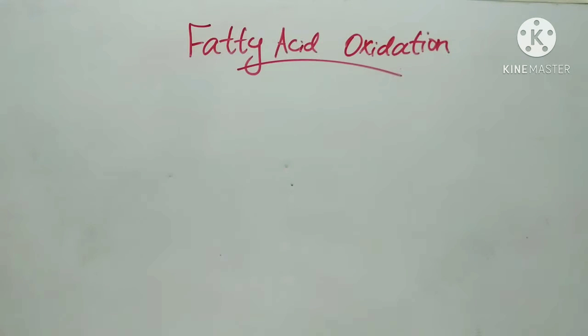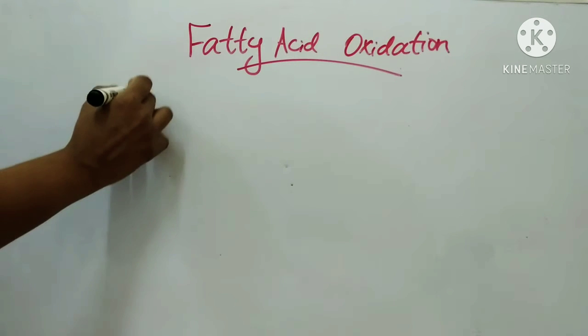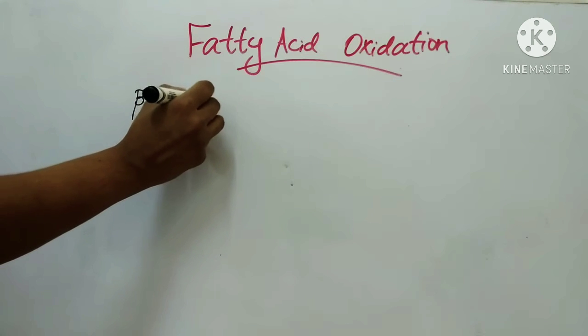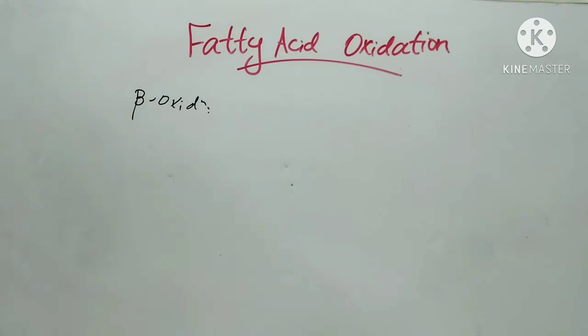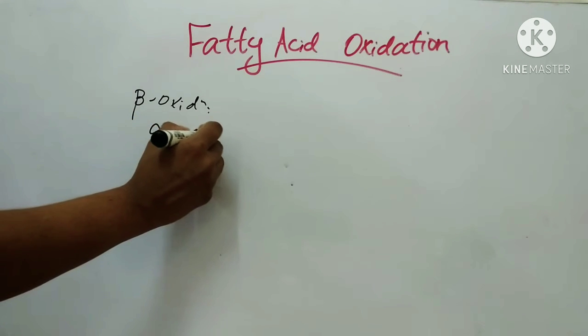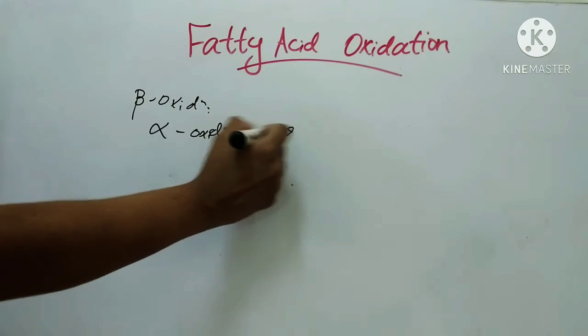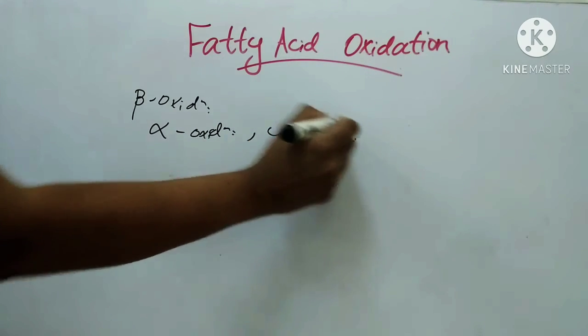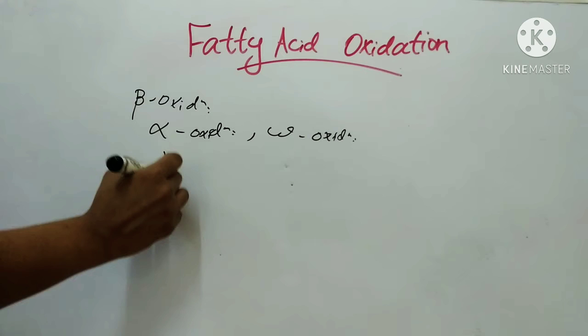Hello everyone. Today we will discuss fatty acid oxidation. The principal method of fatty acid oxidation in the body is beta oxidation. We already discussed beta oxidation. Today we will discuss the minor pathways, that are alpha, then omega, and peroxisomal fatty acid oxidations.